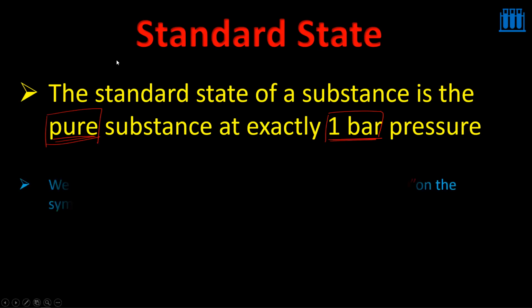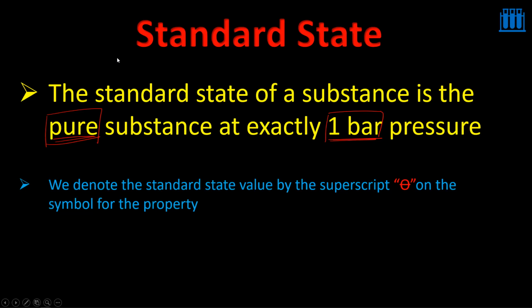And we denote the standard state value by the superscript, which we pronounce as naught, on the symbol for the property. I will give an example for that. For example, if you are going to see the molar enthalpy of a substance, I write H_m, and in the superscript I write the naught symbol. That means I'm going to talk about the standard molar enthalpy of the substance.